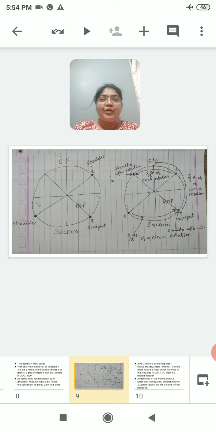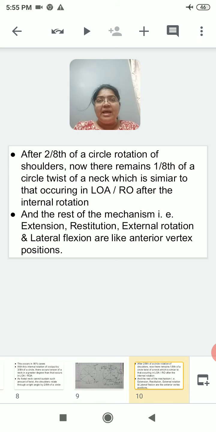After 3/8 of circle rotation of the occiput and 2/8 of circle rotation of the shoulders, the situation is just like in anterior positions, right? So the rest of the mechanism, that is extension, restitution, external rotation and lateral flexion, are like anterior vertex positions.